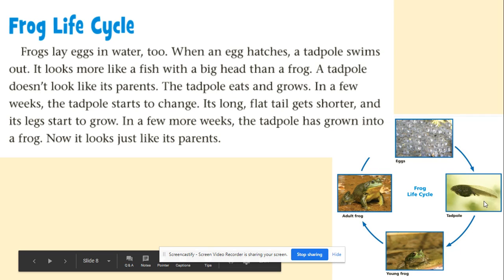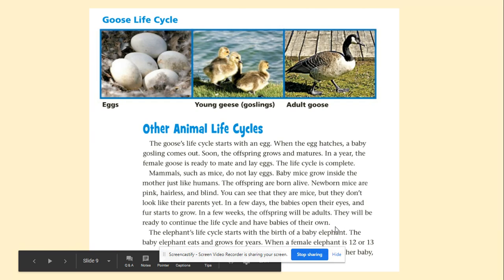In a few weeks, the tadpole starts to change. Its long, flat tail gets shorter and its legs start to grow. In a few more weeks, the tadpole has grown into a frog. Now it looks just like its parents. And we will definitely be seeing those around Evesham.